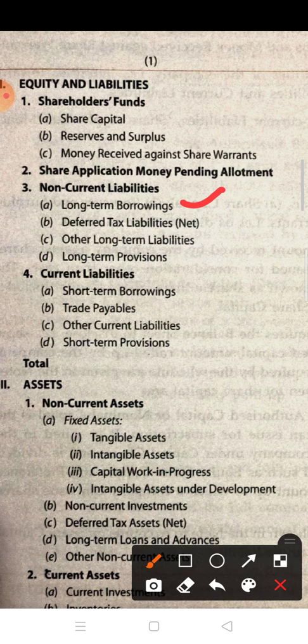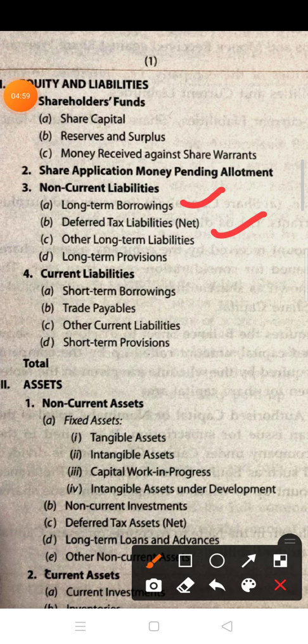The second one is deferred tax liability, the third one is other long-term liabilities, and the fourth one is long-term provision. So these are the subheadings of the non-current liabilities.